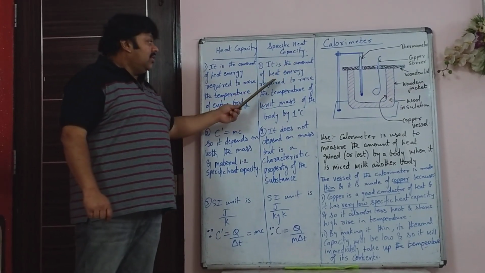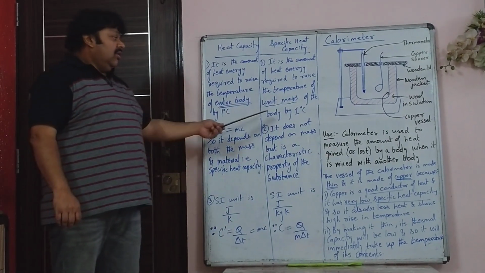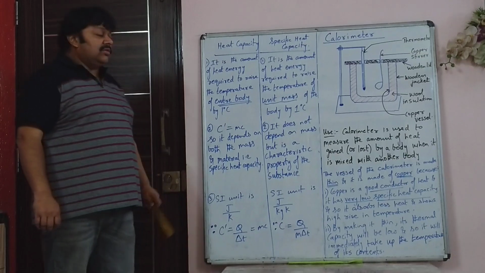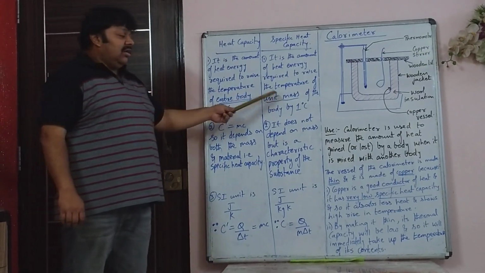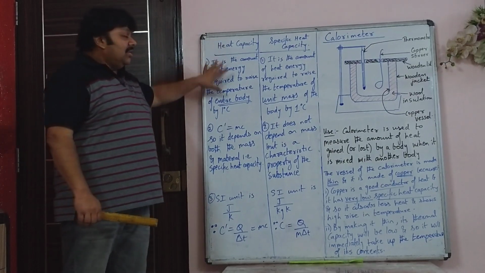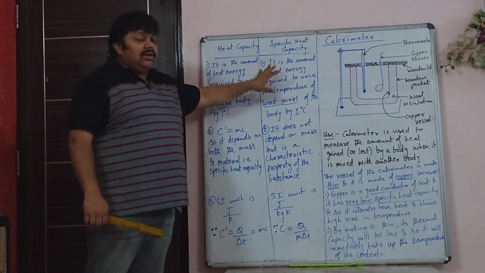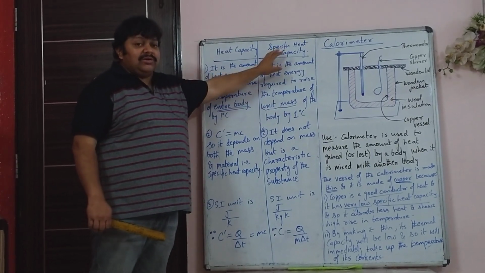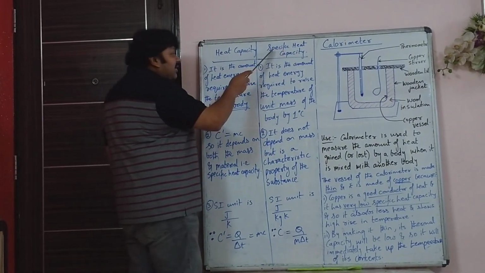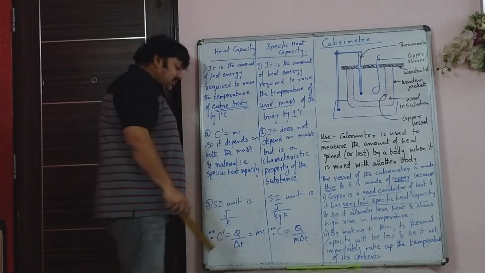So it is the amount of heat energy required to raise the temperature of unit mass of the body by 1 degree Celsius. So very small distinction between the two. Here thermal capacity or heat capacity is entire body, and when the word specific comes, specific heat capacity would mean unit mass.